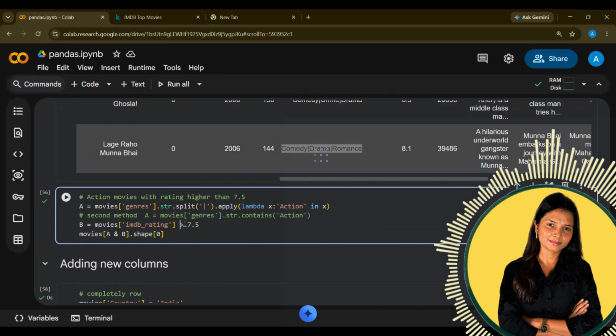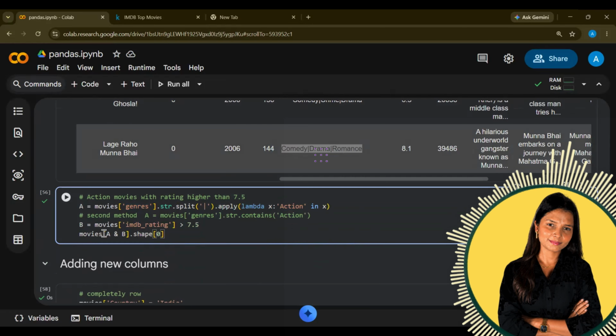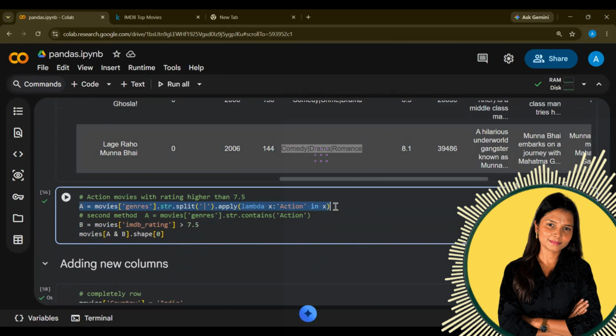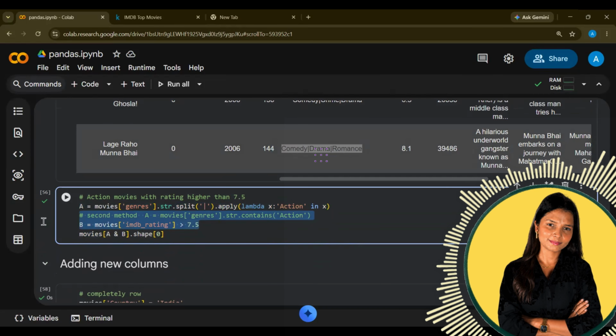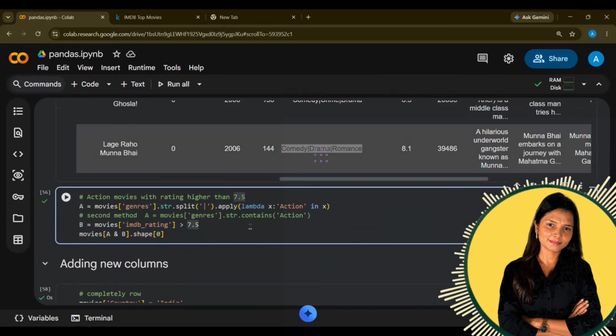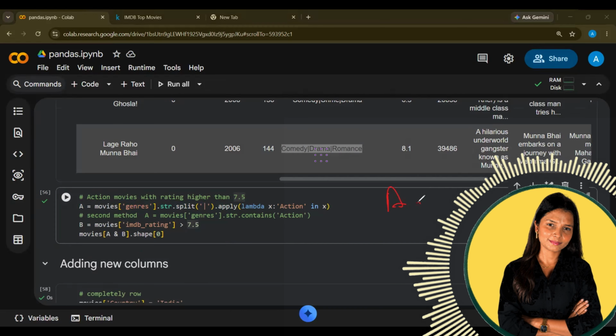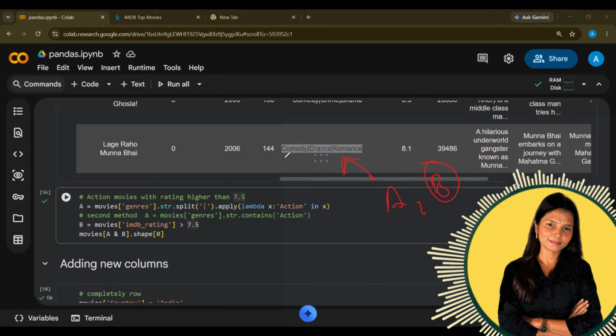B is saying that wherever the rating is above 7.5. Now I will say movies, A and B, both conditions I want. The first condition is the action movies. The second condition is that the rating is higher than 7.5. When you have two conditions, this is again important. A and B are two conditions. The first condition is the action movie.